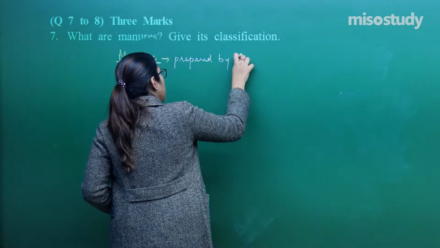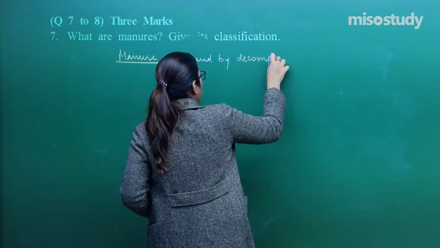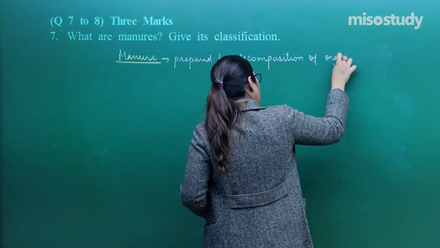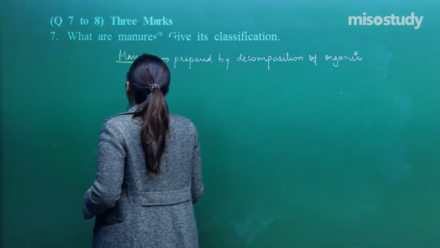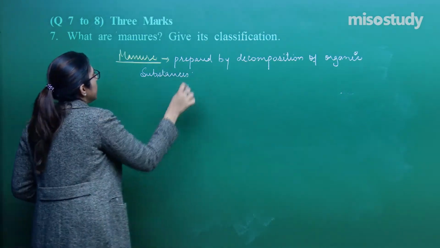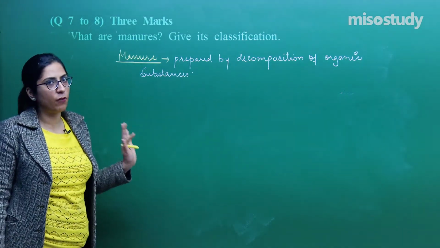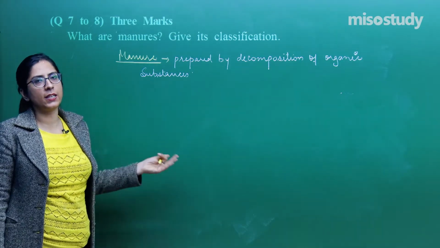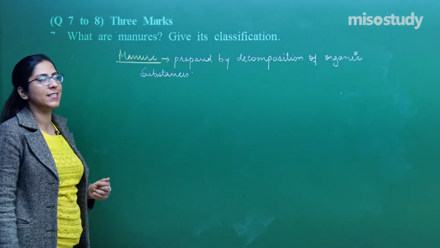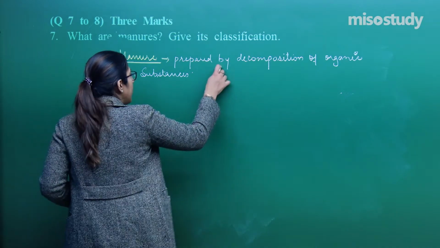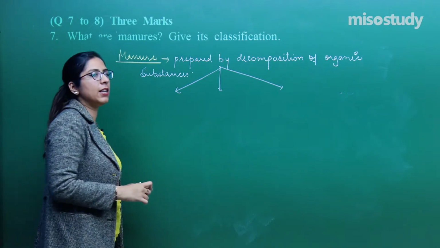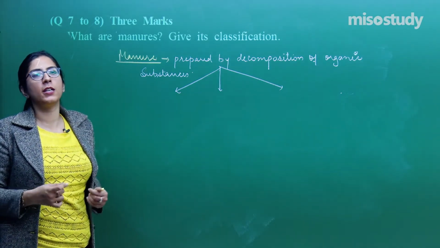Prepared by decomposition of organic substances. Right? This is termed as manure. The differences we have already studied. From that question, you can take up the different points as well. Now they are asking, give its classification. So manure is of three types. Manure is prepared in an agricultural farm, whereas fertilizer is prepared in the laboratory, in the factories.